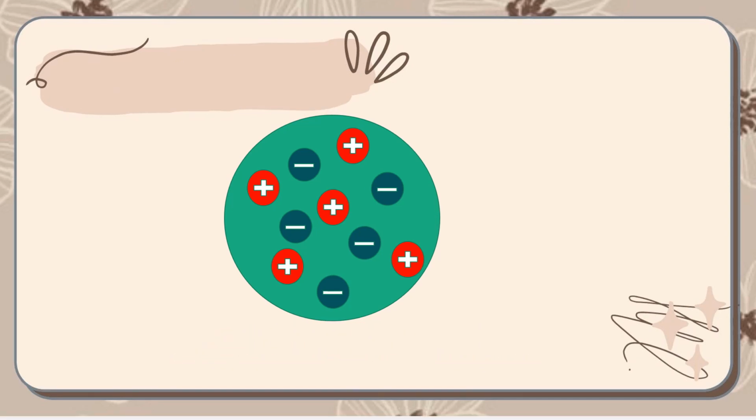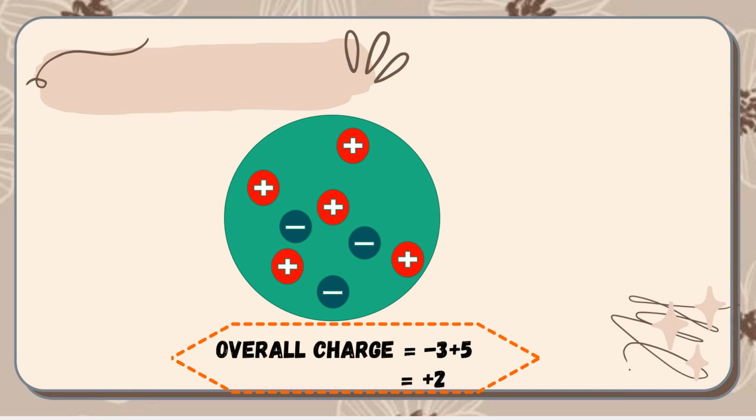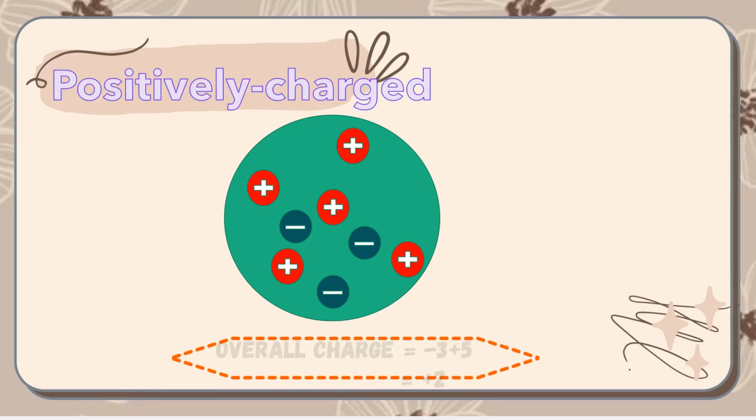Now, the object loses 2 negative charges. It has 3 negative charges and 5 positive charges. Negative 3 plus positive 5, we get positive 2. So the object is positively charged.